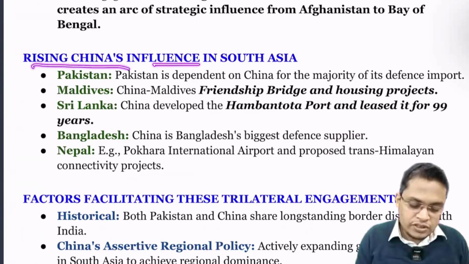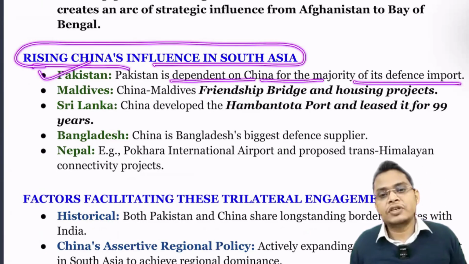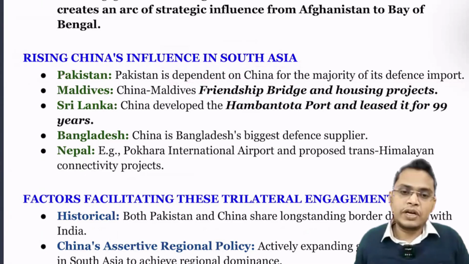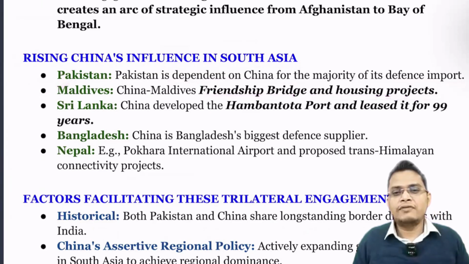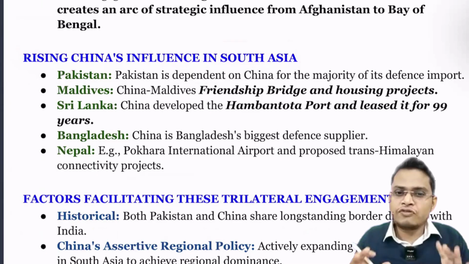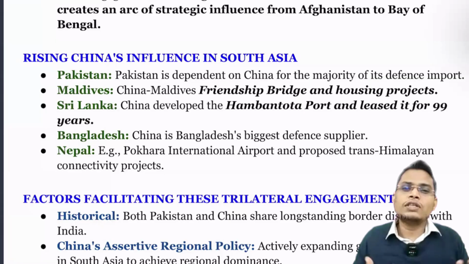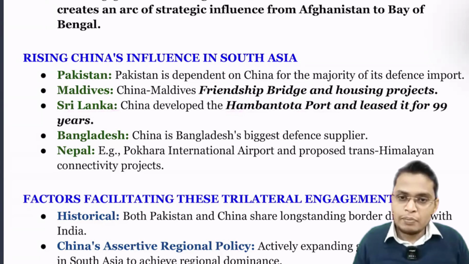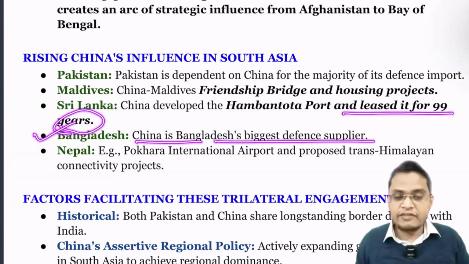So rising China influence in South Asia. Pakistan depends on China for the majority of its defense imports, for example fighter jets and air defense systems; they rely completely on China. Next is Maldives: the friendship bridge and housing project. China follows checkbook diplomacy. They provide huge amounts of funding to these countries to gain strategic access to infrastructure projects. For example, in Sri Lanka, they funded the Hambantota port, and later took it on lease for 99 years. Next is Bangladesh: China is also Bangladesh's biggest defense supplier.